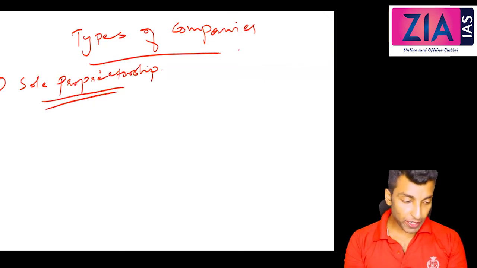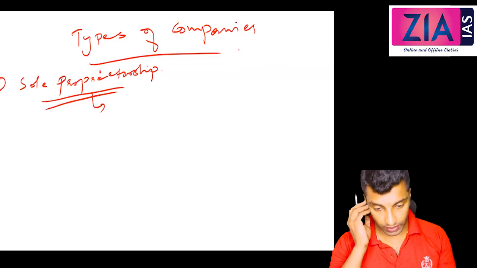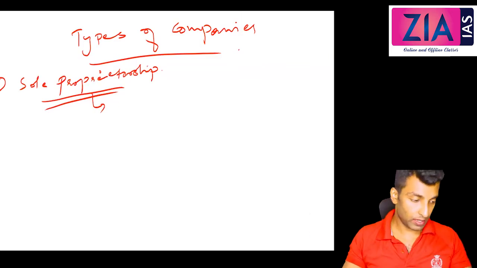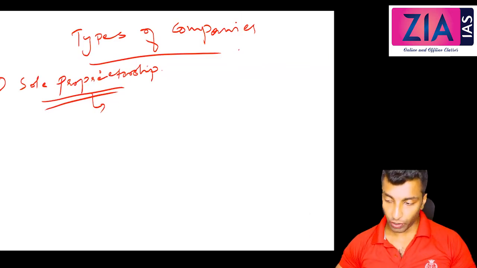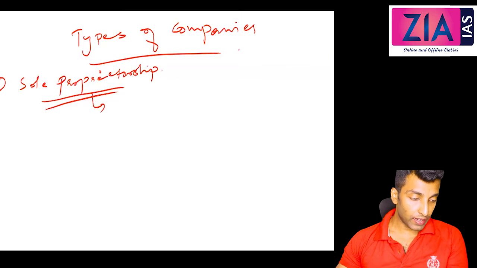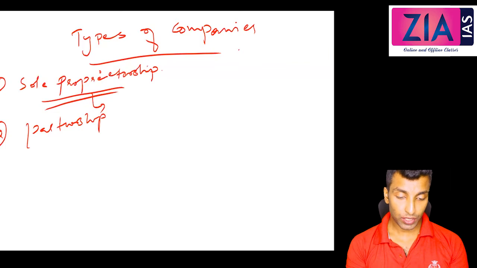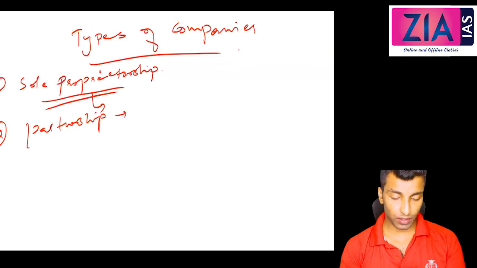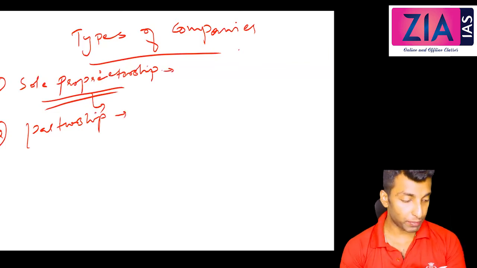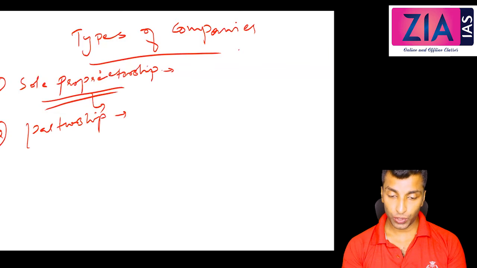Okay, what is sole proprietorship? It is a single owner. Just put a hyphen and write single owner. Proprietorship, single owner. Second one, partnership. There you can write, these are not that important. Partnership, two or more owners.